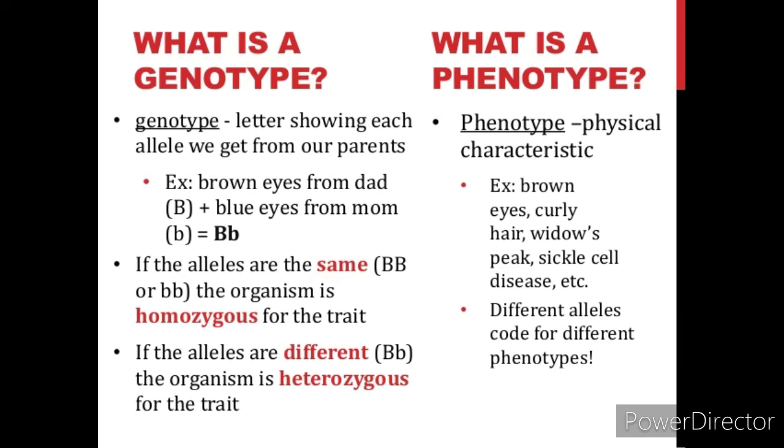The characteristics or traits which are visible in an organism are called its phenotype. The phenotype of an organism is its physical characteristics, which are determined by its genotype. For example, brown eyes, curly hair, widow's peaks, sickle cell disease, etc. These are physical characteristics, so these are all called phenotypes. Different alleles code for different phenotypes.